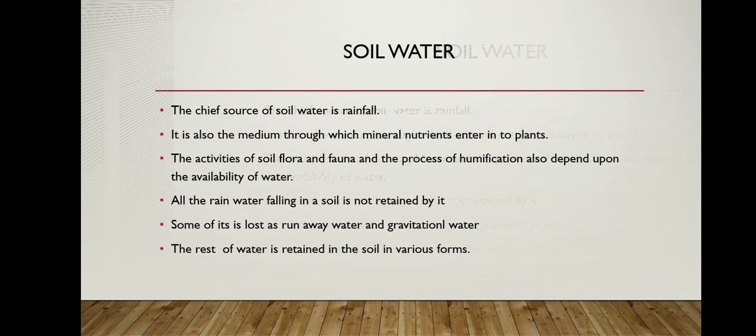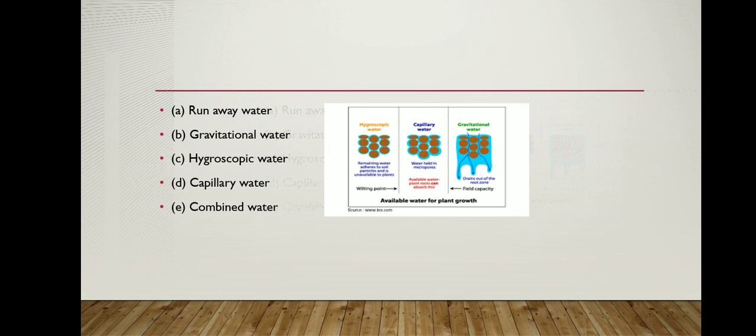All the rainwater falling on the soil is not retained by the soil particles. Some of it is lost as runaway water and gravitational water, and the rest of the water is retained in the soil in various forms. Now we'll see the forms of water: runaway water, gravitational water, hygroscopic water, capillary water, and combined water. First we'll see what is runaway water.